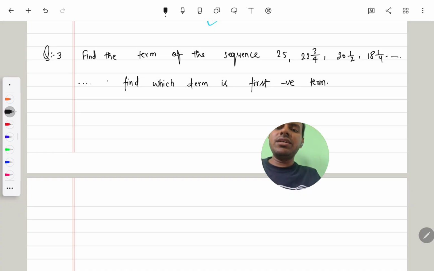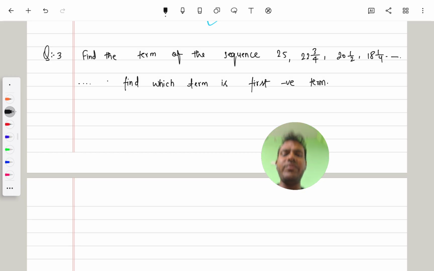The question wants to say that we have a sequence 25, 22 whole 3 by 4, 20 whole 1 by 2, and so on. What we need to find is its first negative term. Here you see that the AP is decreasing. The next terms of the AP keep decreasing. So in this decreasing pattern, we have to find the first negative term of the series.